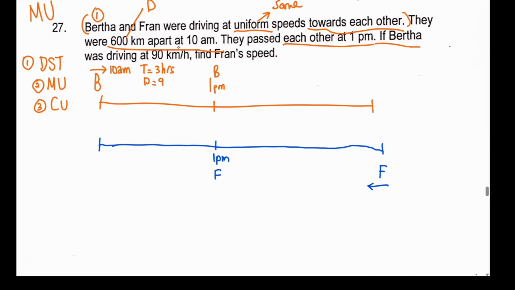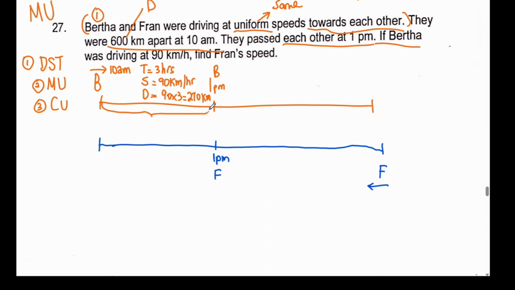I don't know what is the distance, but I know that Bertha's speed is actually 90 kilometers per hour. So I can quickly find out my distance, which is 90 times 3, and that gives me 270 km. You must understand that because they are 600 kilometers apart, in order for them to cover the gap, both of them need to contribute a little bit.